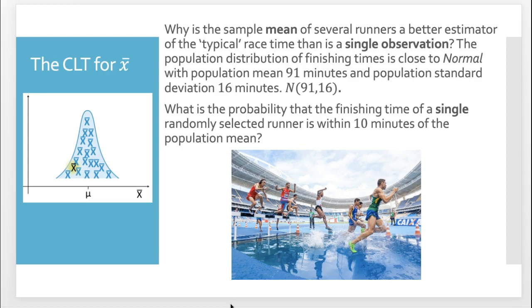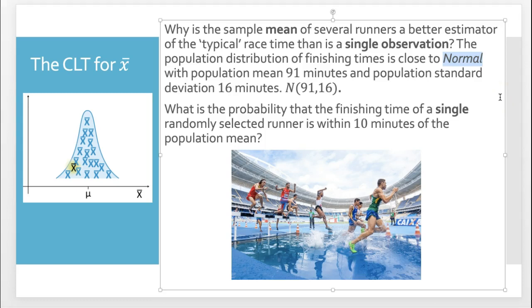Here we say the population distribution of finishing times for these runners is close to normal, with population mean 91 minutes and population standard deviation 16 minutes. This assumption that's given here is very important. In terms of the number 2 condition that we had prior, it means that what we're about to do will work for any sample size. The distribution of run times of individual runners has mean finishing time 91 minutes with standard deviation 16.